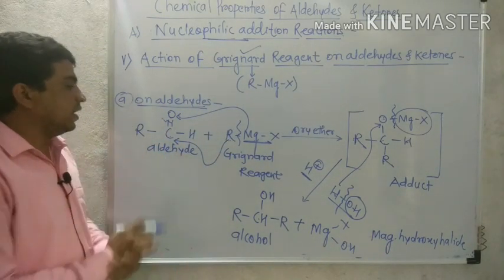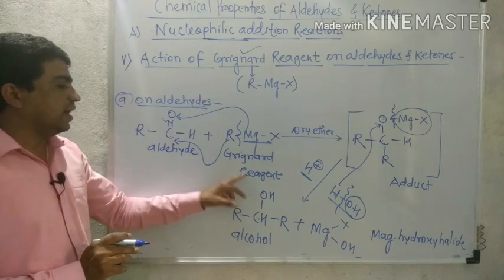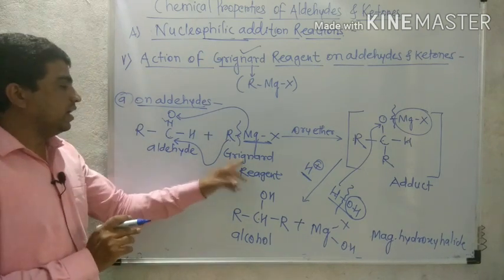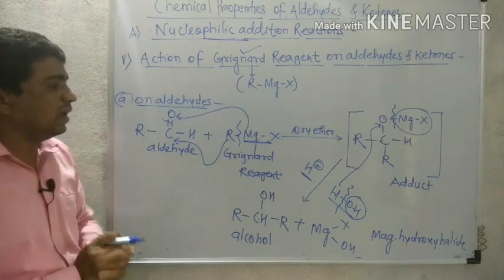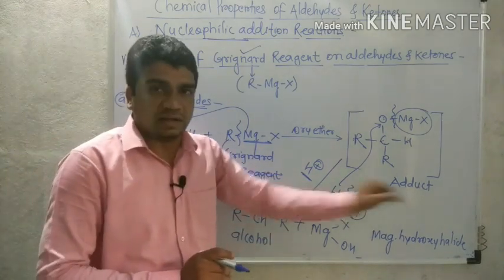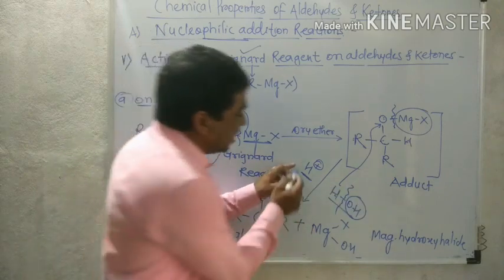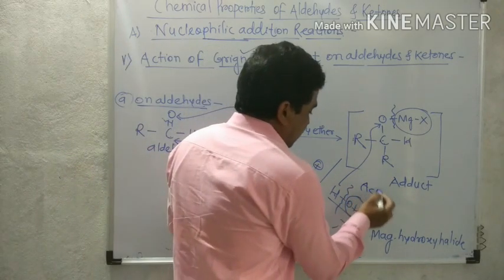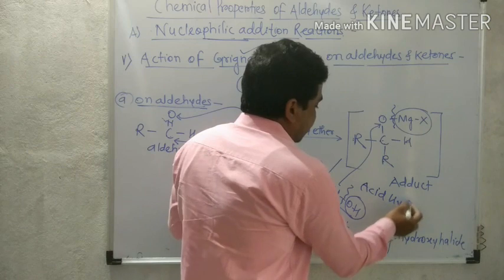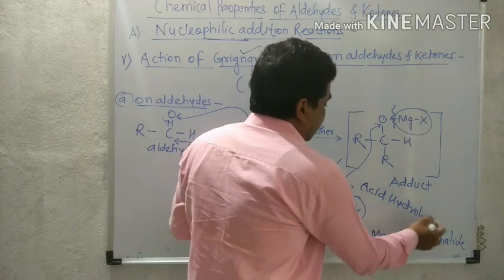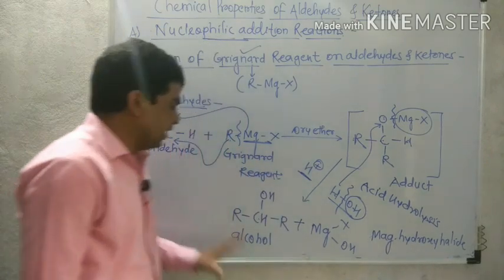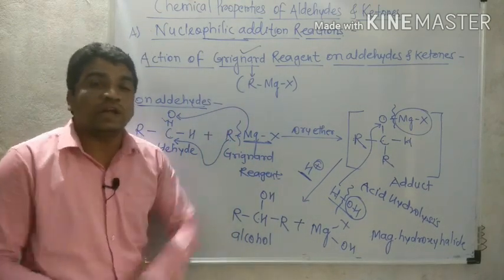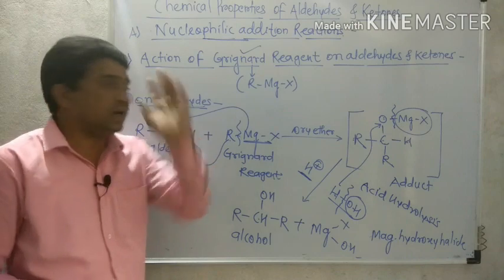So remember again, what is the action of Grignard reagent on aldehyde? When Grignard reagent combines with aldehyde in presence of solvent dry ether, the reaction first gives adduct. The adduct on acid hydrolysis, that is action of water in presence of H plus, meaning acid, gives the corresponding alcohol. It may be primary or secondary.